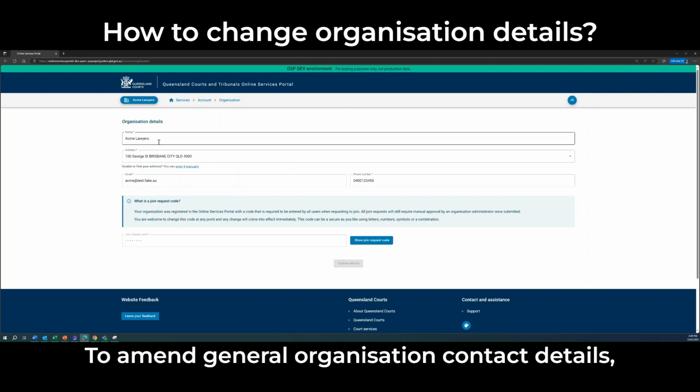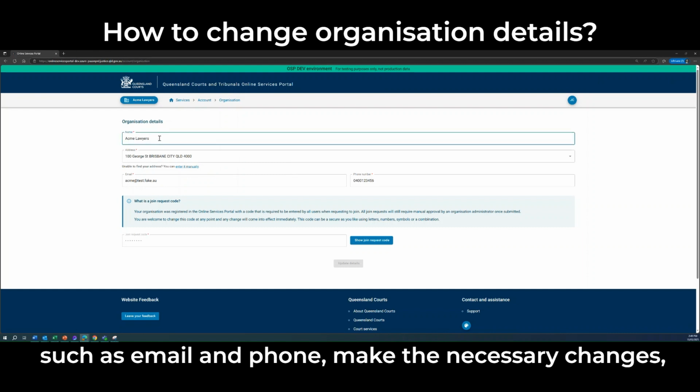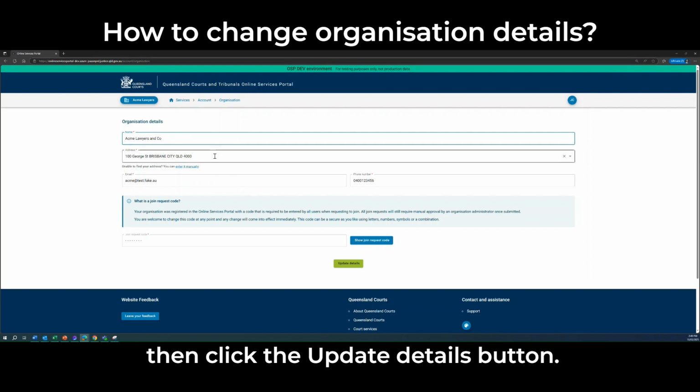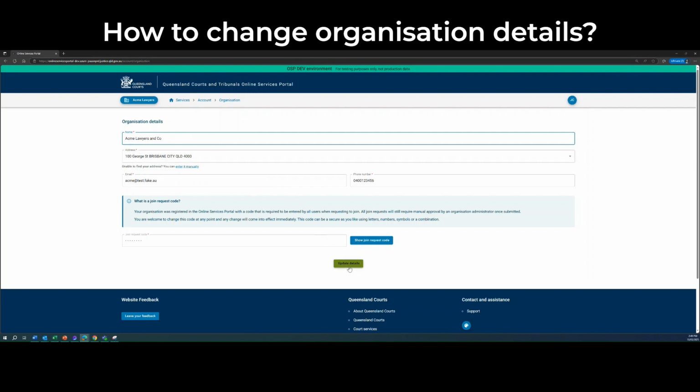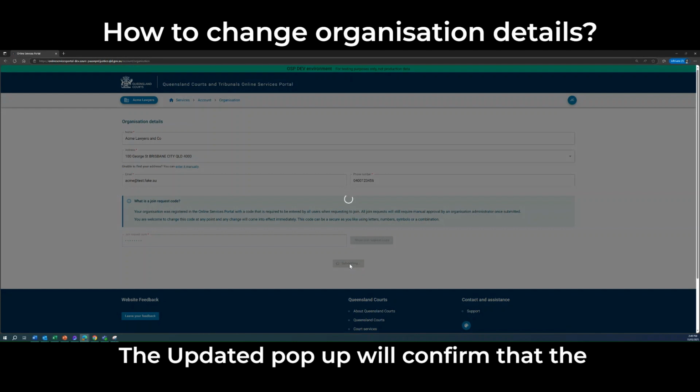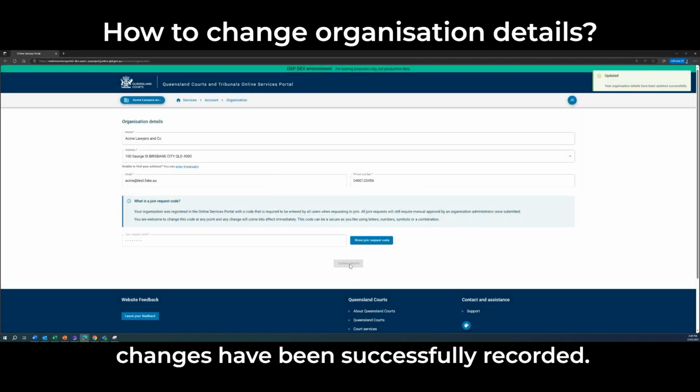To amend general organization contact details, such as email and phone, make the necessary changes, then click the Update Details button. The updated pop-up will confirm that the changes have been successfully recorded.